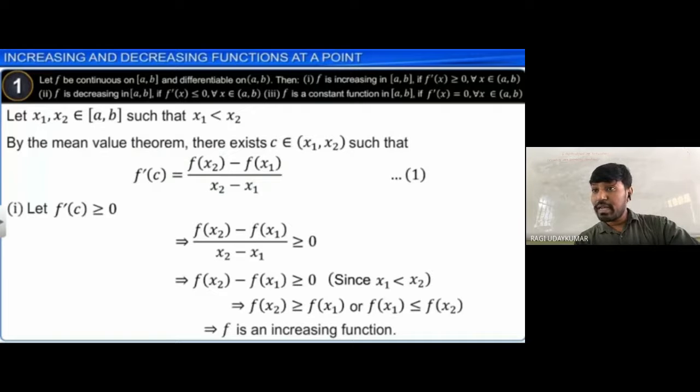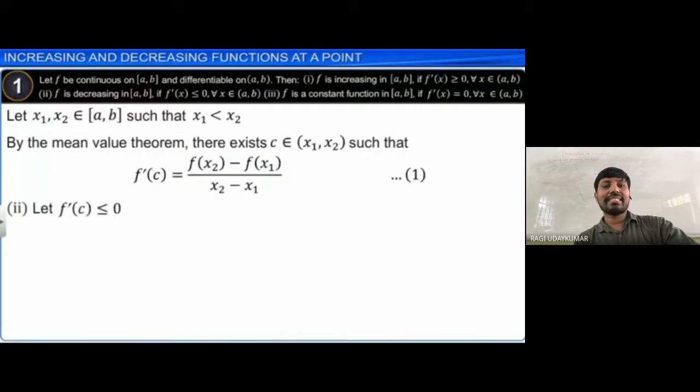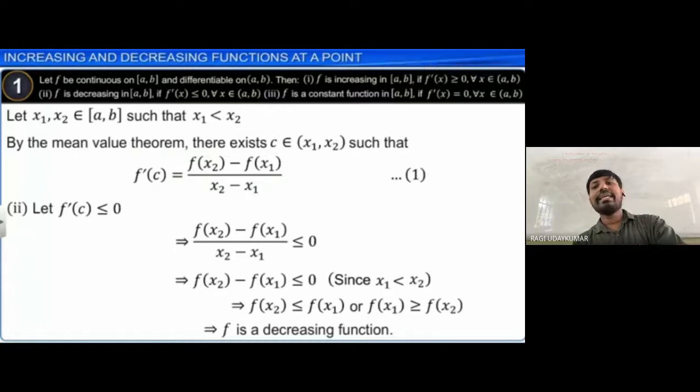This is possible at that particular point if it is greater than or equal to 0. F dash of c is greater than or equal to 0 you are taking. That's why you are getting it is an increasing function. In the same way, whenever you take less than or equal to 0, you are going to get the decreasing function. F of x2 minus f of x1 is less than or equal to 0 since x1 is less than x2, and f of x2 is less than or equal to f of x1.